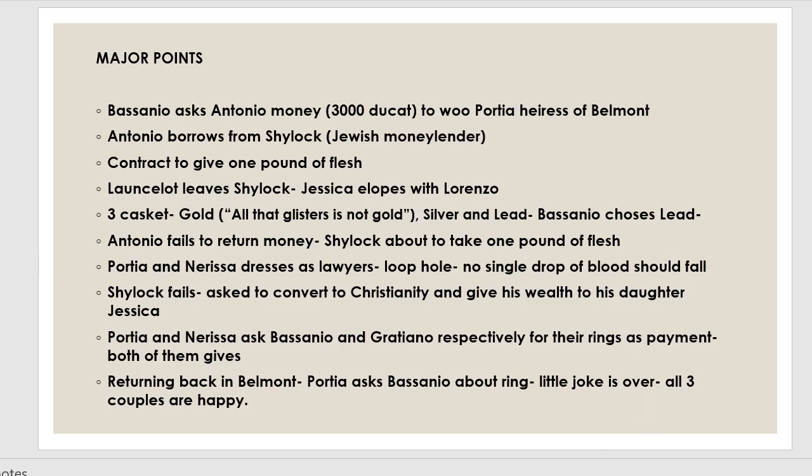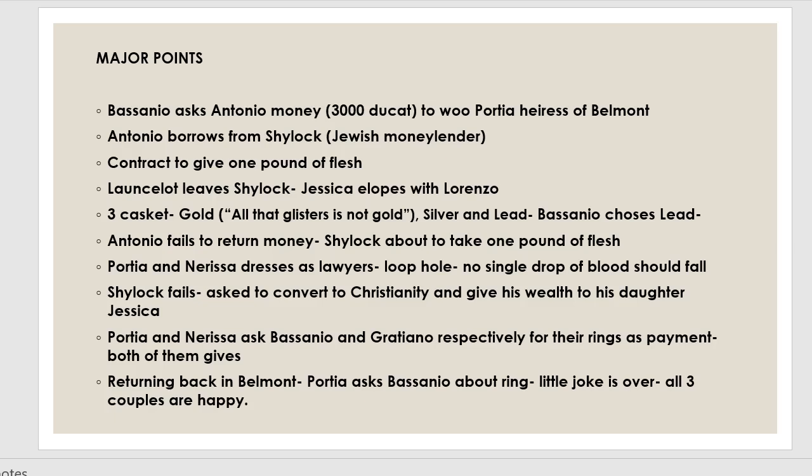Now let's start the play. The play starts with Antonio in a melancholic mood. However, he is not sure about the reason. That time, his good friend Bassanio comes and tells him that he has run out of money and now he is in need of 3,000 ducats. What for? Bassanio wants to go to Belmont in order to woo Portia, an heiress.